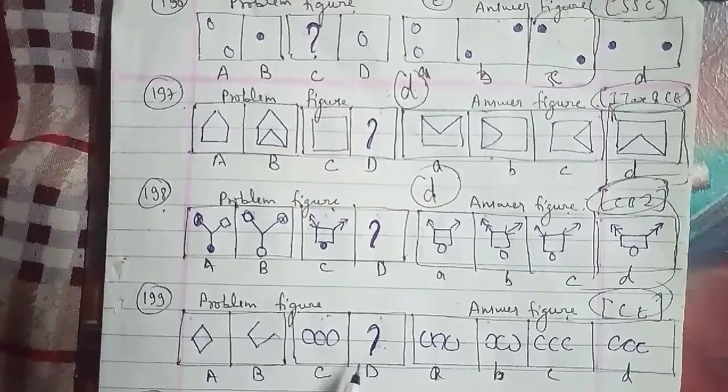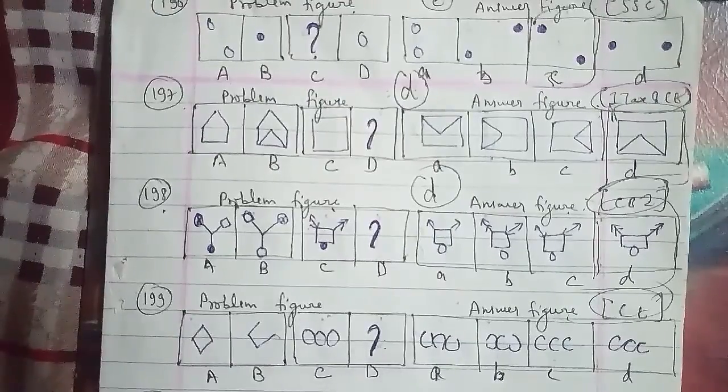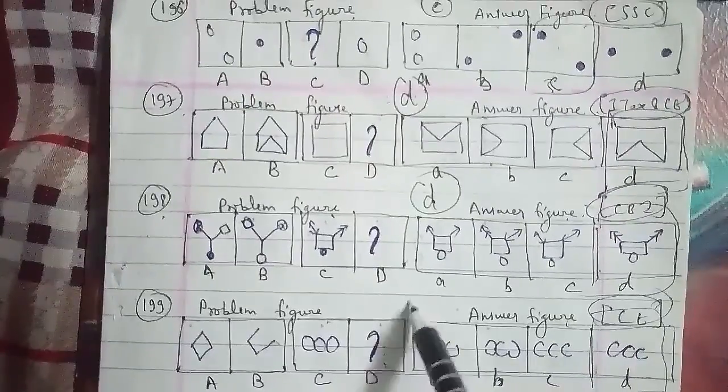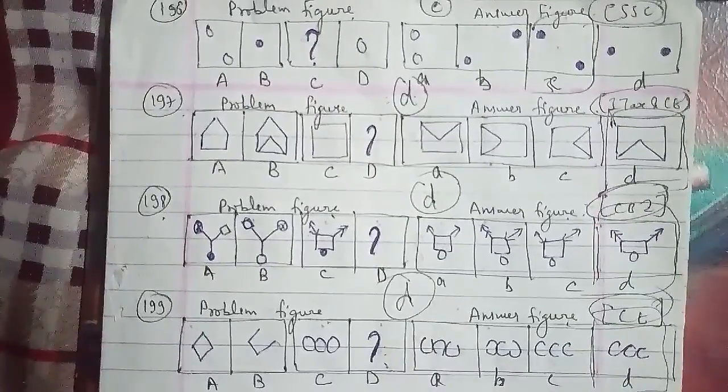And in the same reference we will go ahead, and the 1/4 part of each element is lost in the figure, so we can say that the D figure which we have to find out will be the right answer for this question as well.